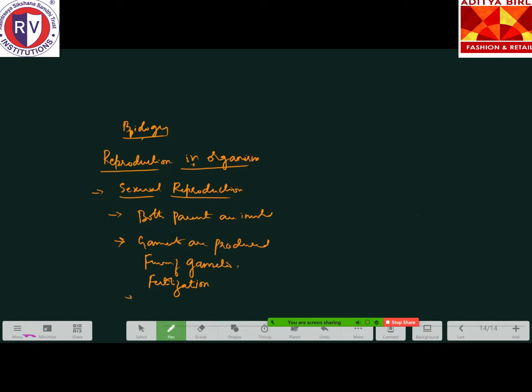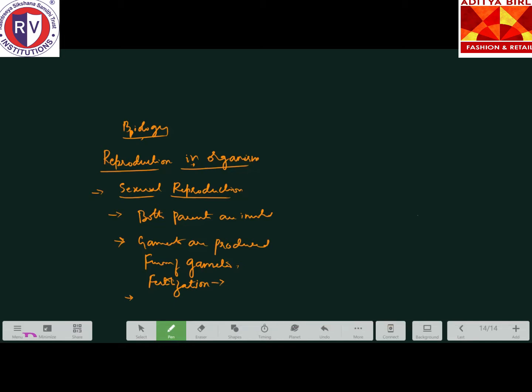Tell me some of the other important characteristic features of sexual reproduction. Zygote formation. Yes, after fertilization, very good, zygote formation will be there. Is the zygote which is formed exactly similar to the parents? No, isn't it?